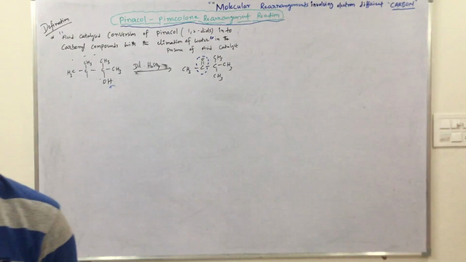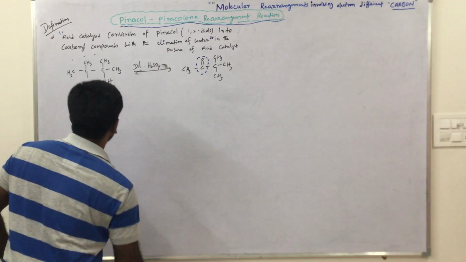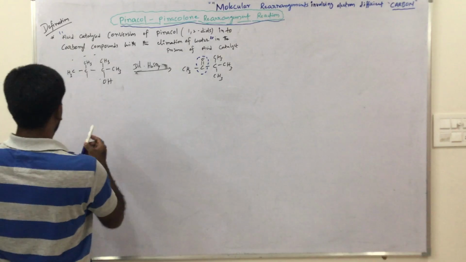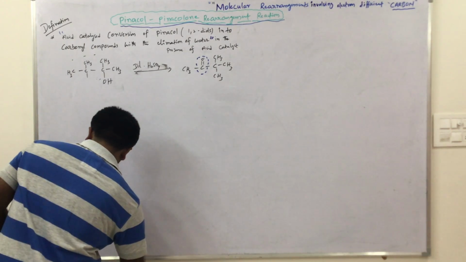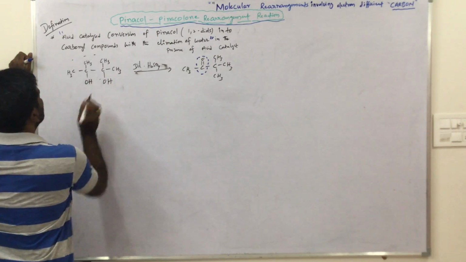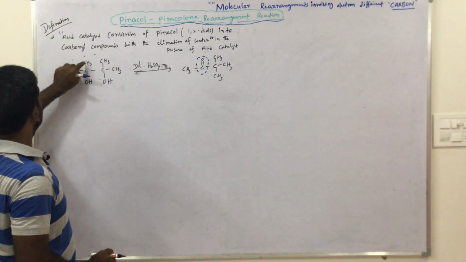Now here, the OH group. See, this carbon has two methyl groups, and this carbon also has two methyl groups.